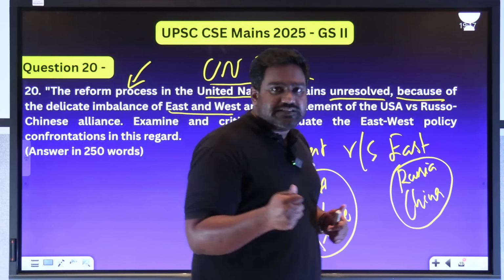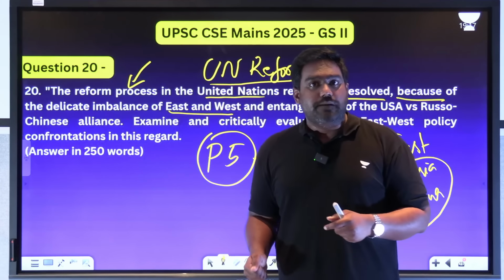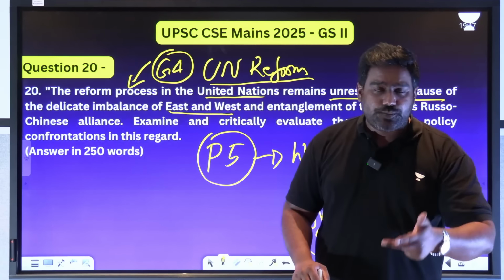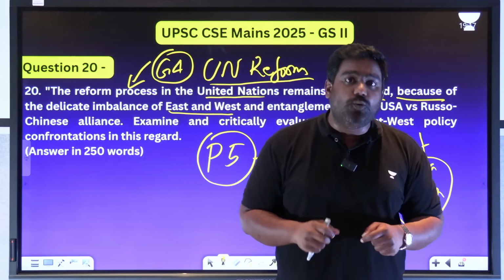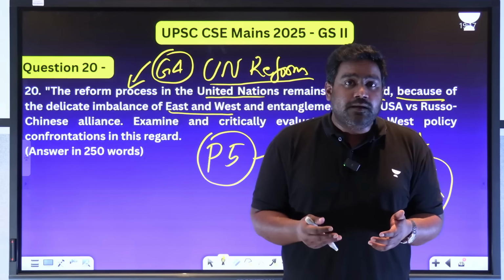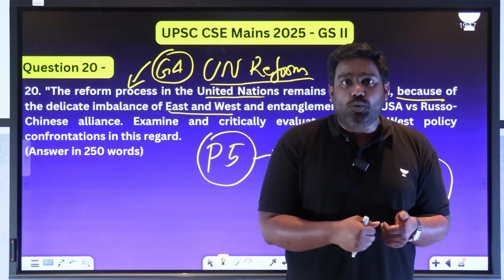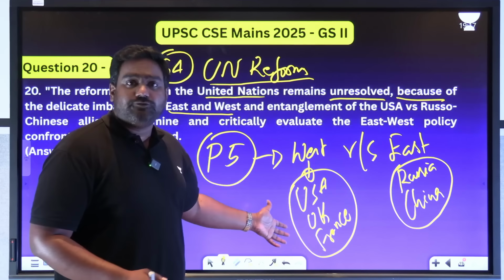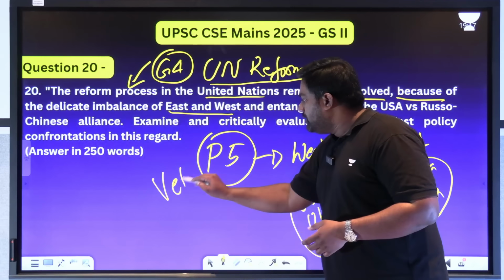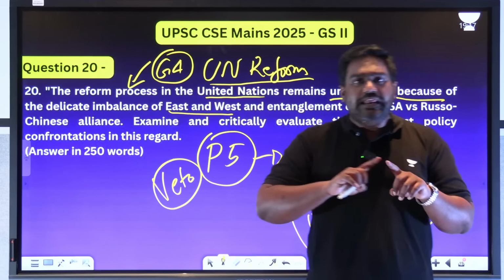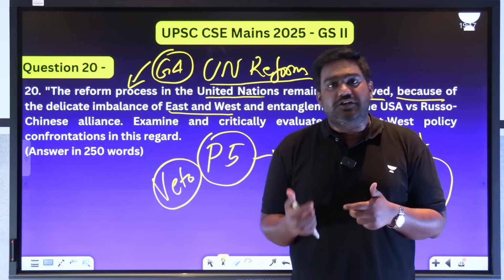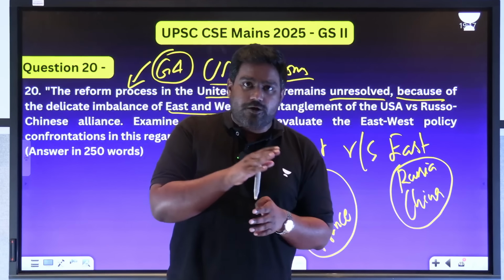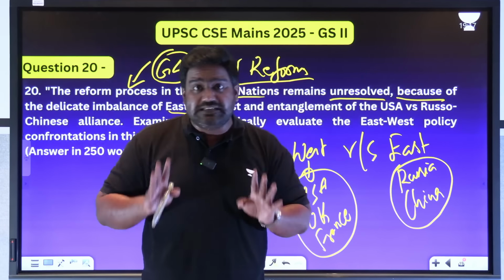Now, India believes that we have a right to enter the UN as a permanent member. We even have formed an informal group called G4 with Brazil, Germany, and Japan, and we are very aggressively pushing for reforms of the UN. But these reforms are not happening. Why? Because eventually the decision to reform the UN and admit new members has to be taken by the UN Security Council, which means the P5 countries have to decide because they have the veto. So as per the UN Charter, if any changes have to be done to the structure and composition of the UNSC, if new members have to be admitted, finally that resolution has to be approved by the UN Security Council members, which means the P5 countries have to have consensus.